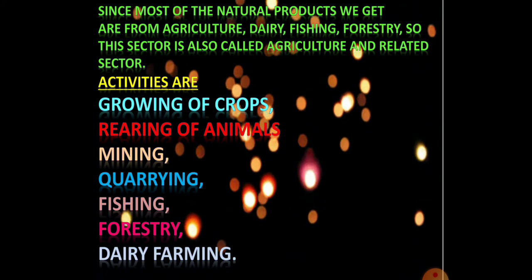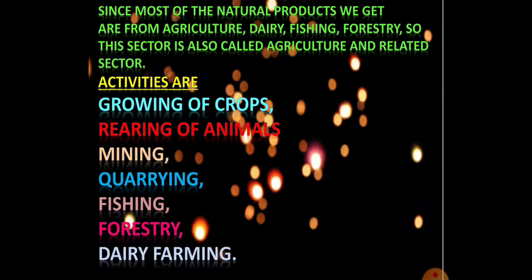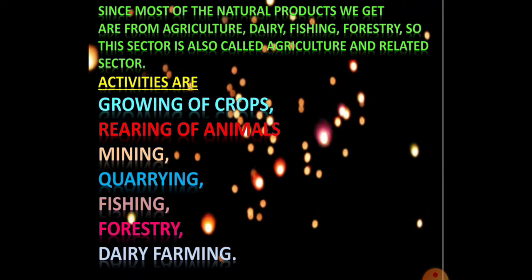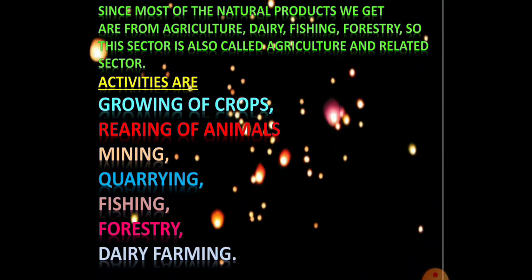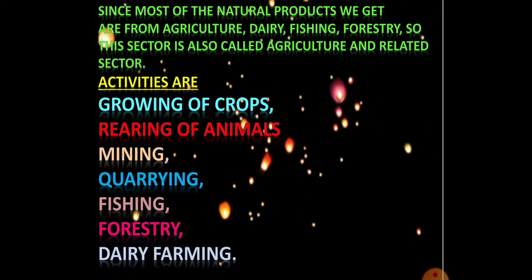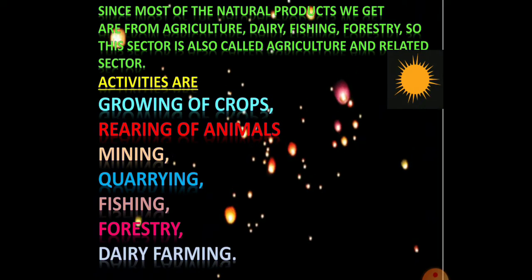Growing all kinds of crops such as food crops, commercial crops and plantation crops is a part of the primary sector. And all kinds of animals, livestock, are a part of the primary sector. Mining, such as coal mining, gold mining, iron ore mining and many other mineral resource mining, is also a part of the primary sector. Quarrying, fishing, forestry and dairy farming are the other activities under the primary sector.